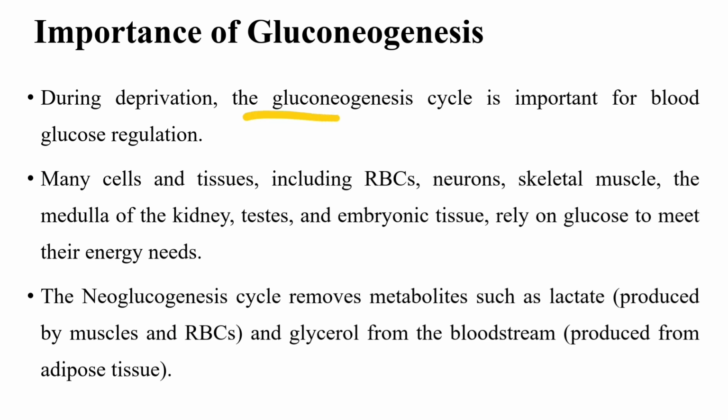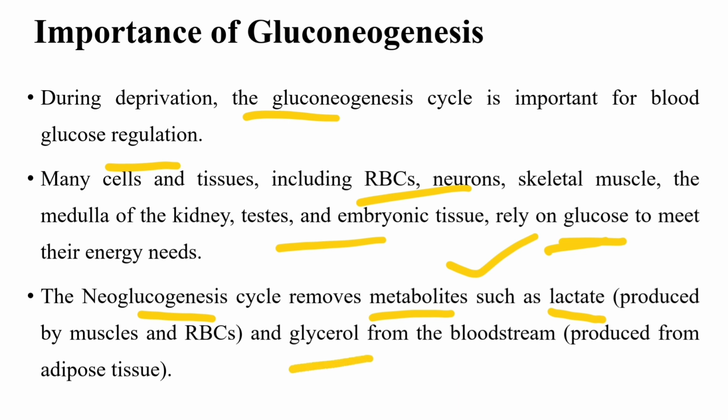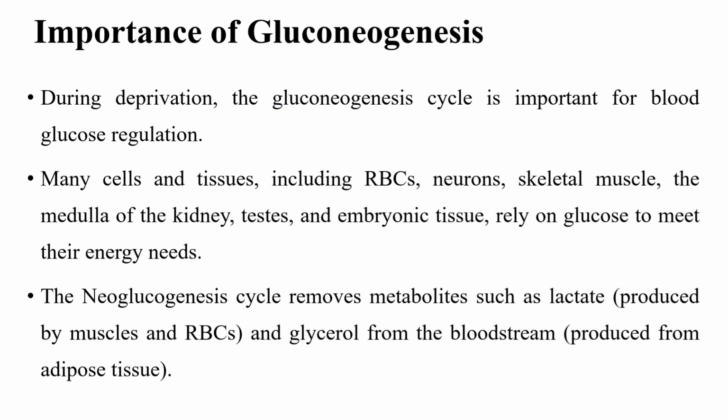During deprivation, it is important to maintain the glucose level of the blood. Many cells rely on glucose to meet their energy needs, so glucose has to be prepared inside the body. So the gluconeogenesis pathway is followed, and this cycle is very important as it removes metabolites, that is lactate and glycerol, which are not so good for our health. So this pathway is very important. So it is all about gluconeogenesis and its importance.